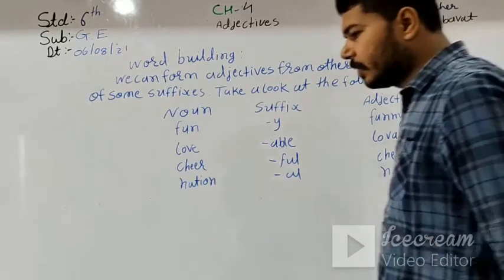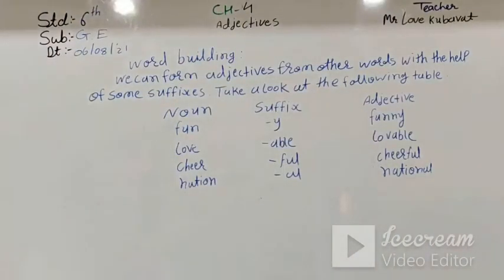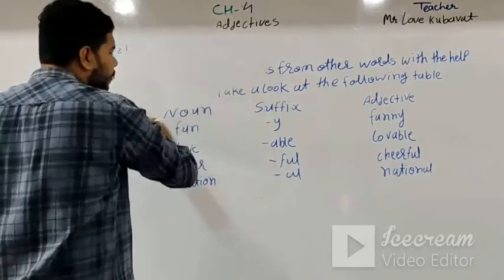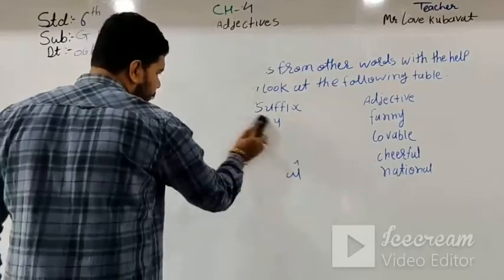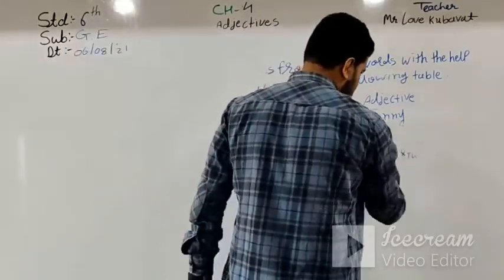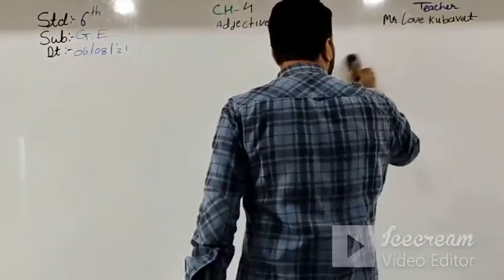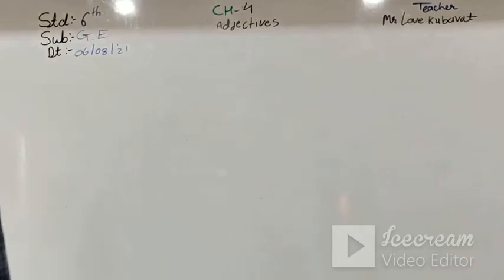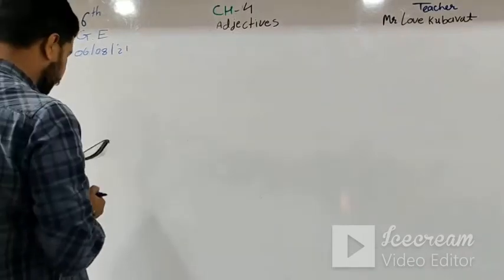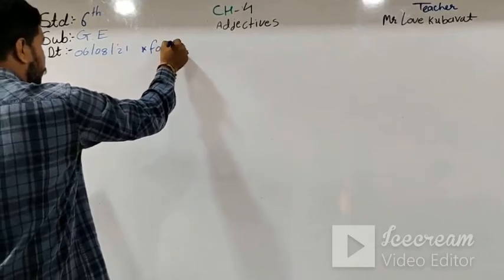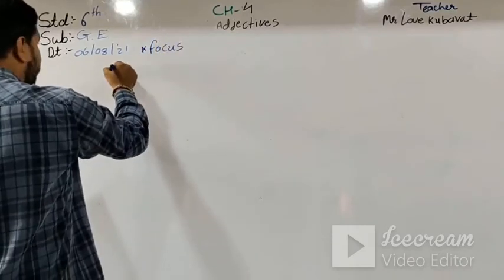Okay, students, have you written this? Then now move forward to our exercise, Focus 8.